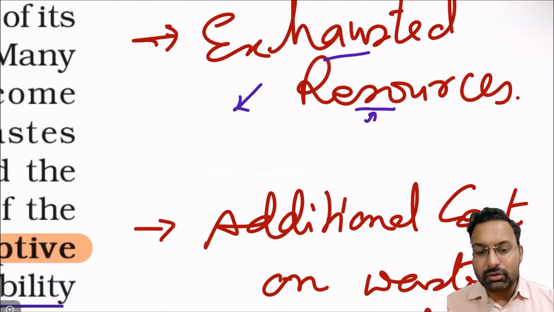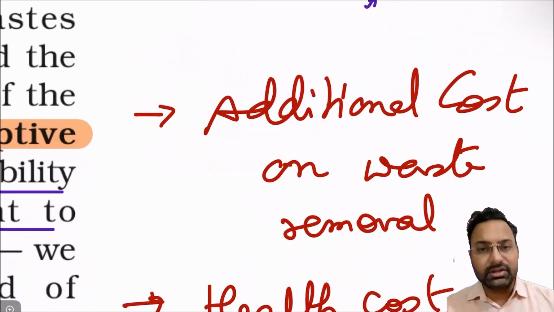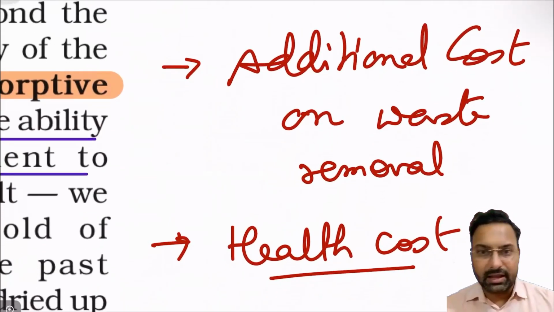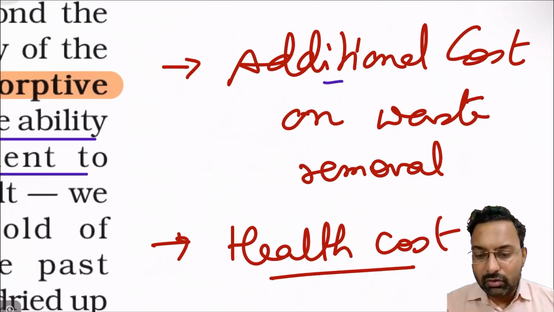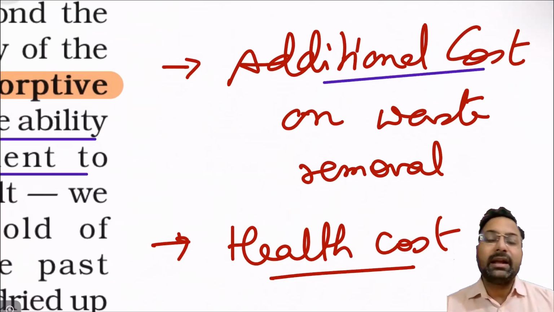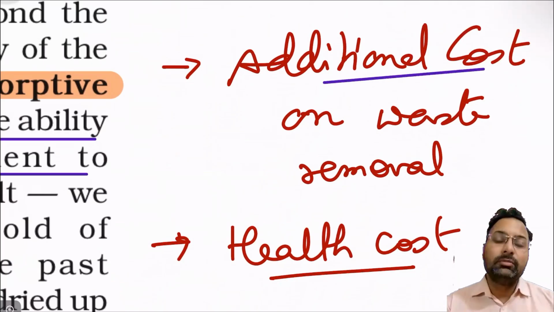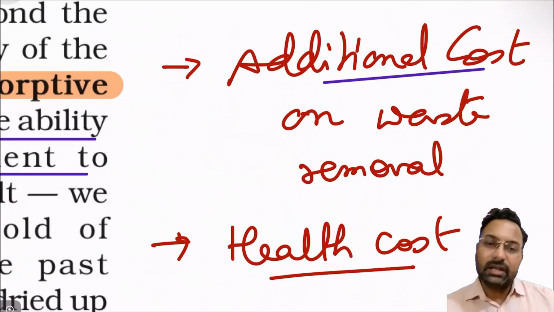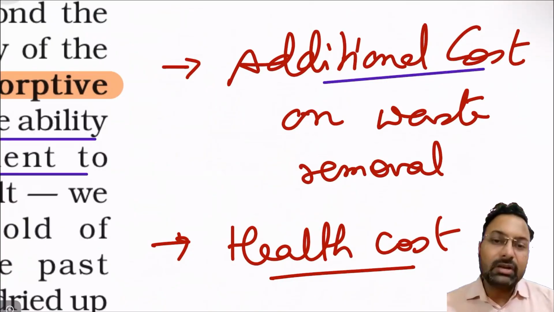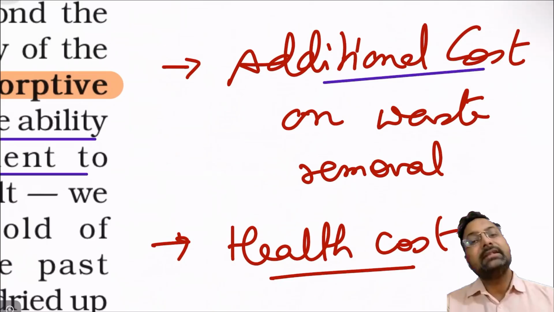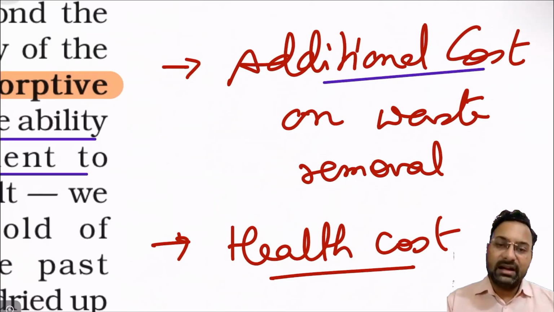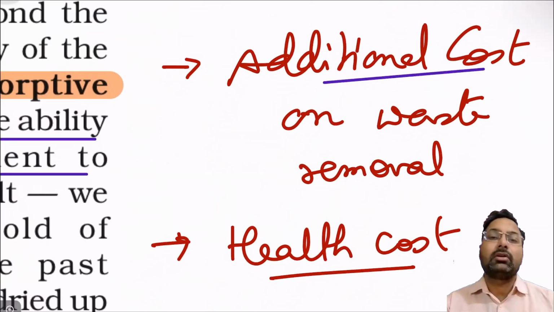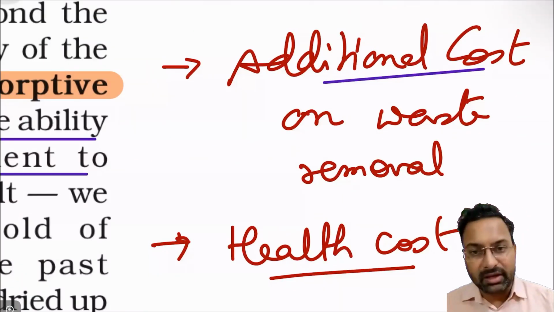Another important challenge of environmental degradation is that we are now putting an additional cost into removing or recycling the waste. If the economy is growing, if GDP growth is increasing, first it generates the waste, and now additional cost is being put in to reduce that waste and recycle it into a reusable form.